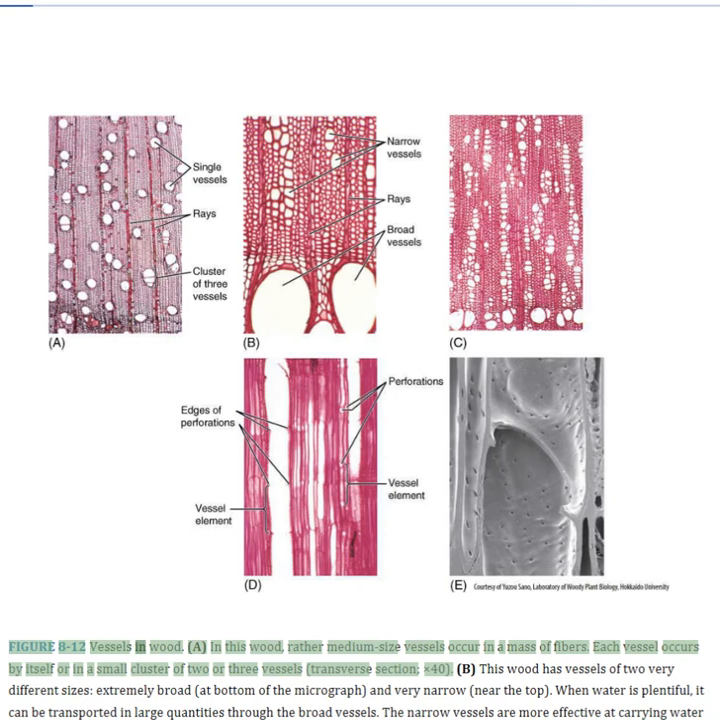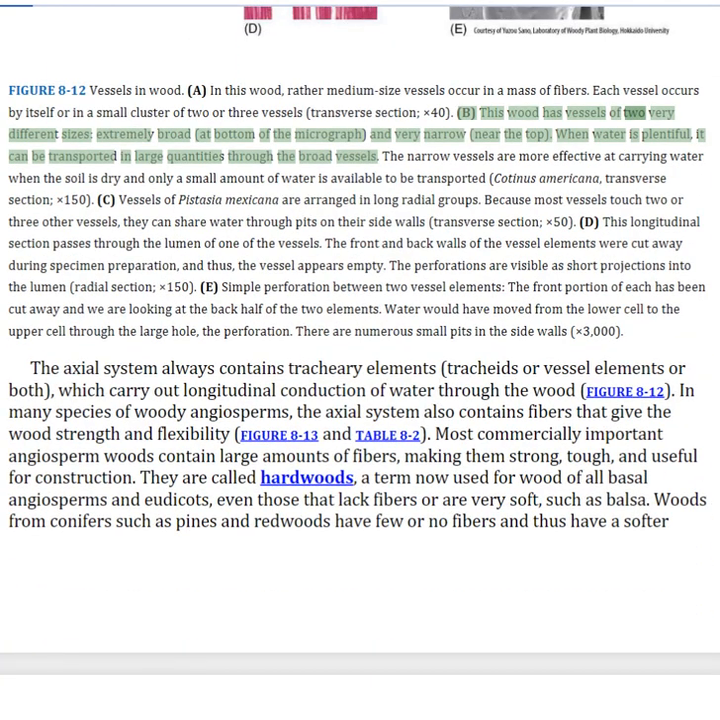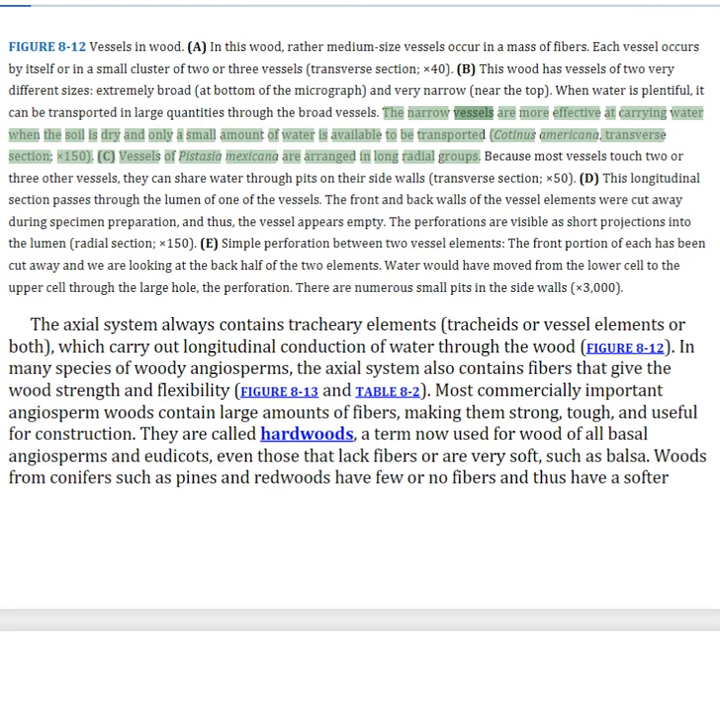Figure 8:12. Vessels in wood. In this wood, rather medium-sized vessels occur in a mass of fibers. Each vessel occurs by itself or in a small cluster of 2 or 3 vessels. This wood has vessels of 2 very different sizes, extremely broad and very narrow. When water is plentiful, it can be transported in large quantities through the broad vessels. The narrow vessels are more effective at carrying water when the soil is dry and only a small amount of water is available to be transported.